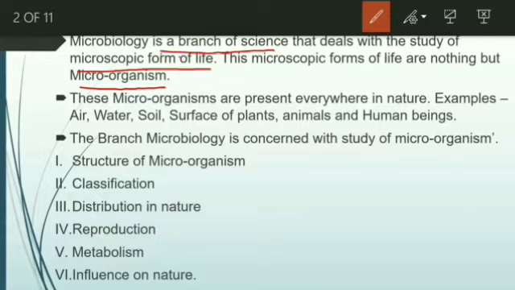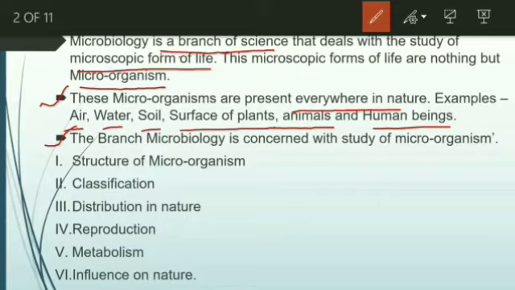Now another point: these microorganisms are present everywhere. They can be found in air, water, soil, and on the surface of plants, animals and human beings. Not only on the surface, they are also present inside the body as well. So they are present everywhere in nature, omnipresent. And another point, the branch of microbiology is concerned with the study of microorganisms.